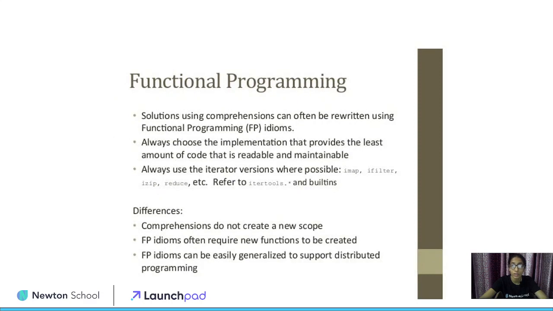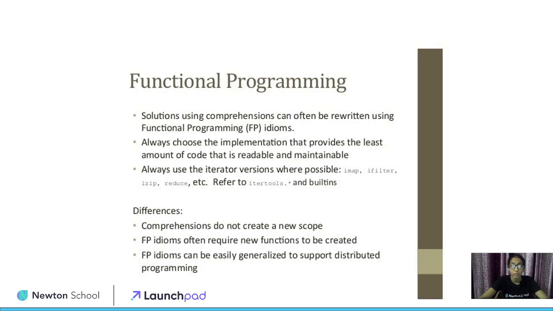Now, what is functional programming? It is very important to know about functional programming. A solution using comprehensions can often be rewritten using functional programming idioms. Always choose the implementation that provides the least amount of code that is readable and maintainable, so you can reuse that code again and again.